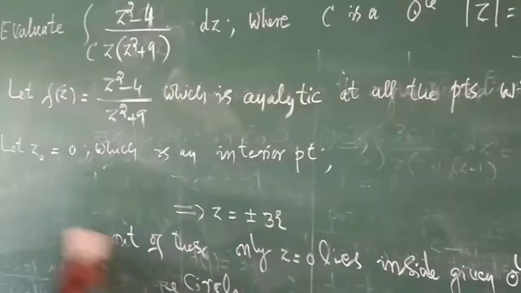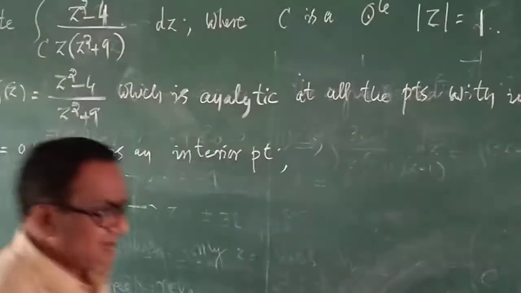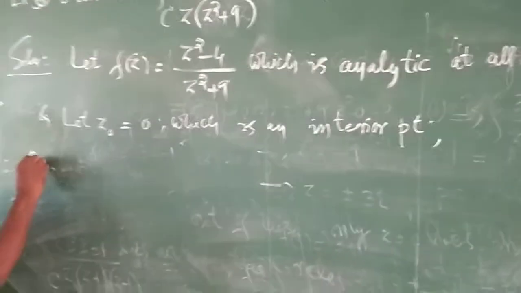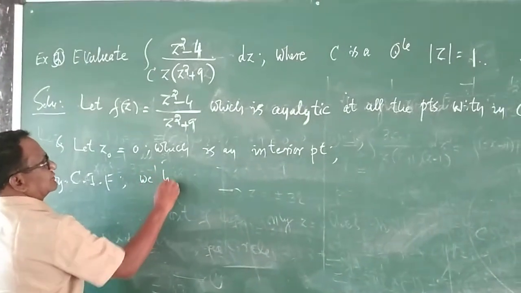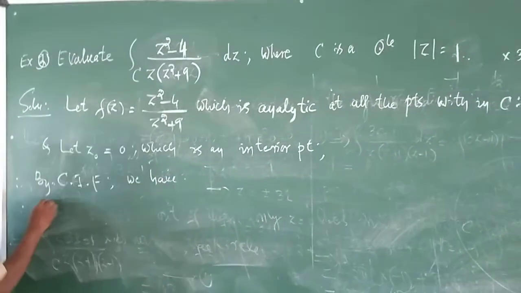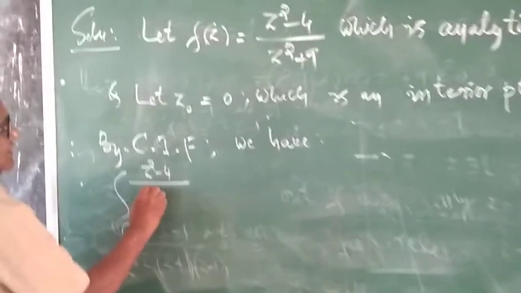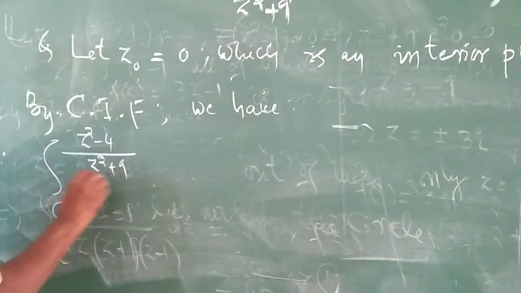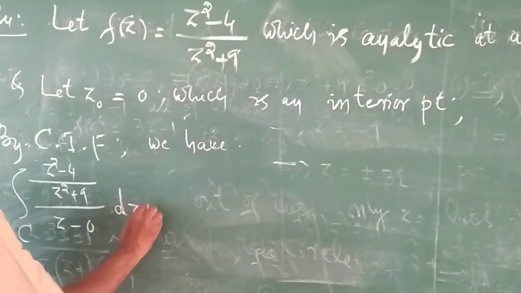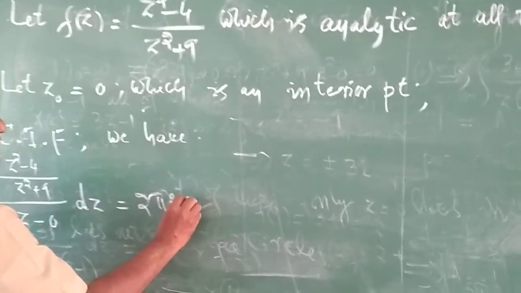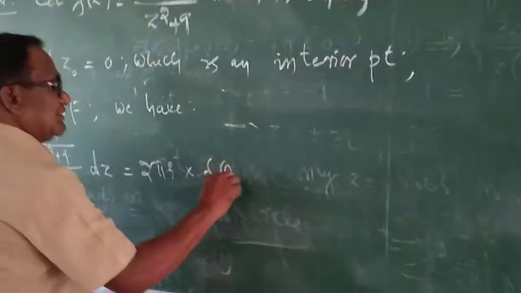Therefore, by Cauchy's integral formula, we have integration over C of f of z, that is, z squared minus 4 divided by z squared plus 9, all divided by z minus 0 into dz, is equal to, by Cauchy's integral formula, 2 pi i into f of z naught, means f of 0.